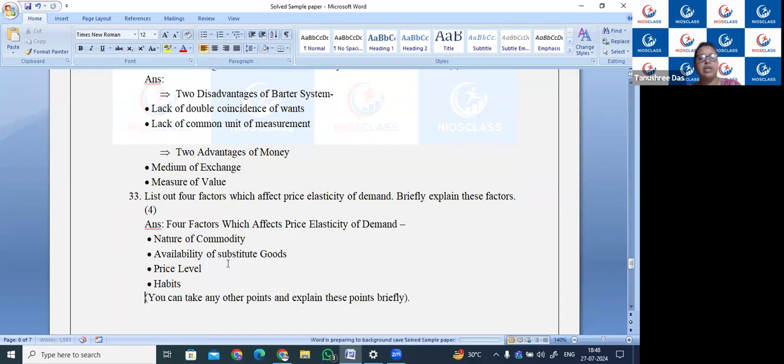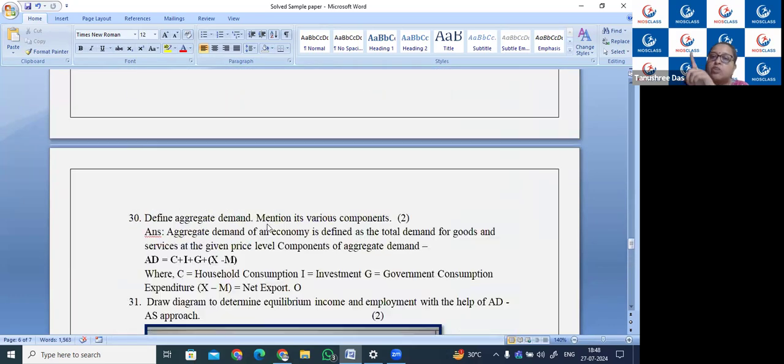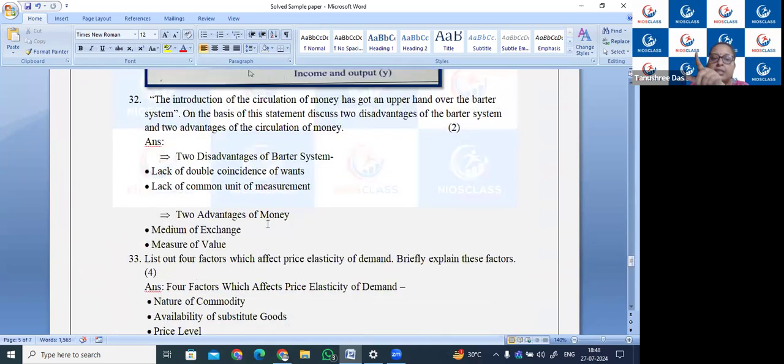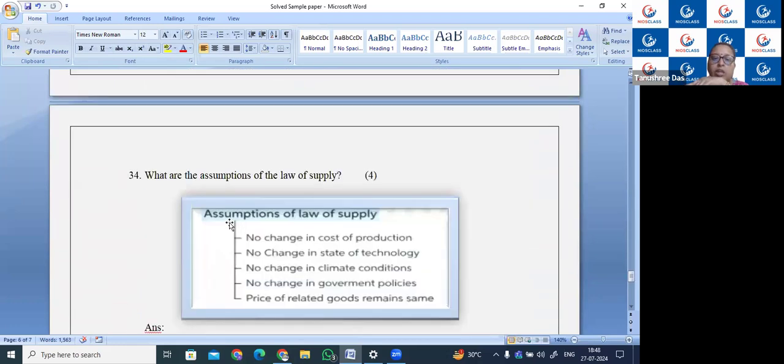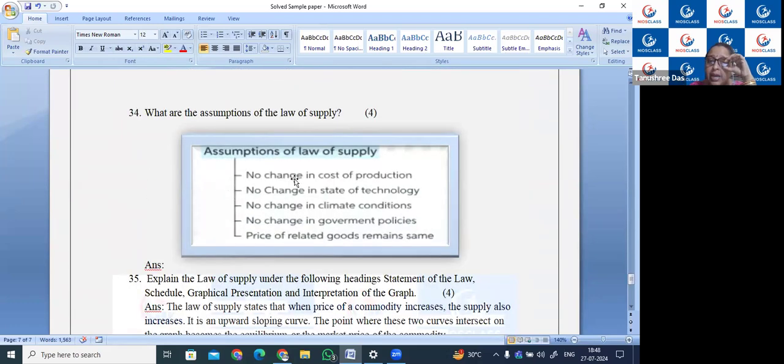So next, from here your 4 marks questions are starting. Earlier, all the questions we were doing were of 2 marks. So from here we are starting with 4 marks questions. Now, what are the assumptions of law of supply?